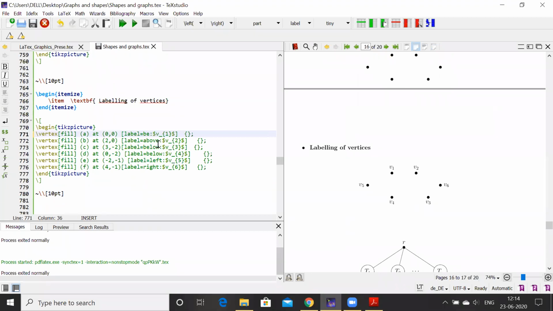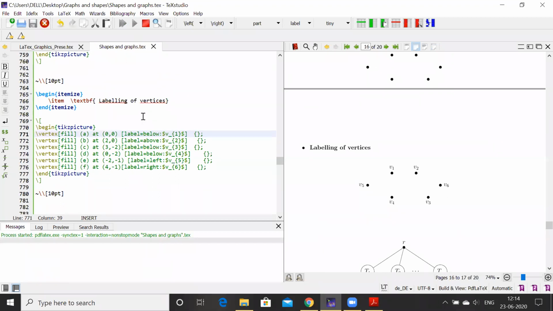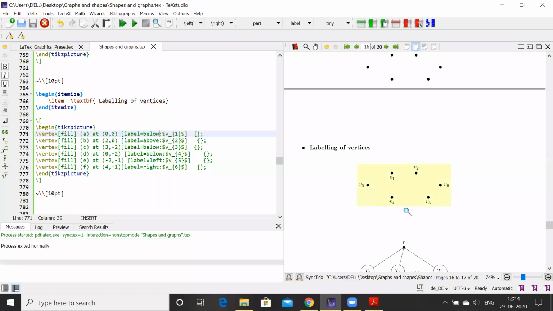Of course, we have to use the small letters. So here you see that the label position of the vertex V1 goes down, so at this point we can label it at this position. Similarly, accordingly, we can label all the remaining vertices.